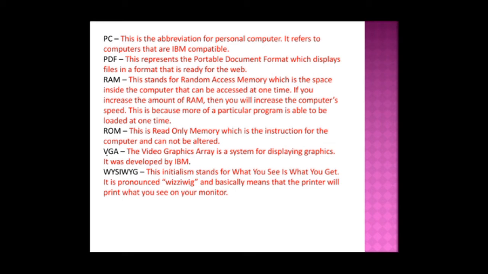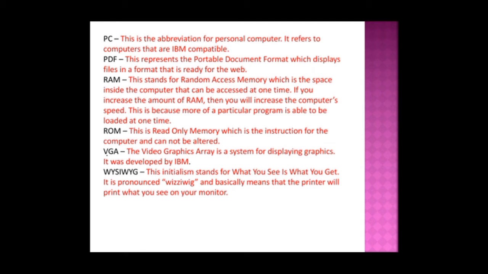And PDF represents the portable document format, which displays a file in a format that is ready for the web. And RAM stands for random access memory, which is the space inside the computer that can be accessed at one time. If you increase the amount of RAM, then you will increase the computer speed.